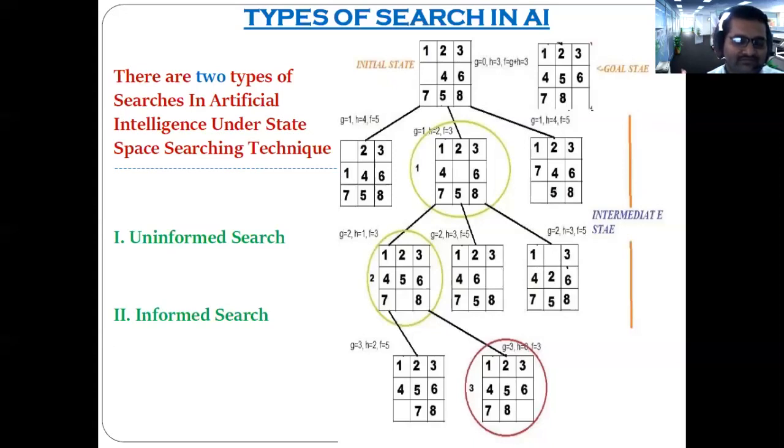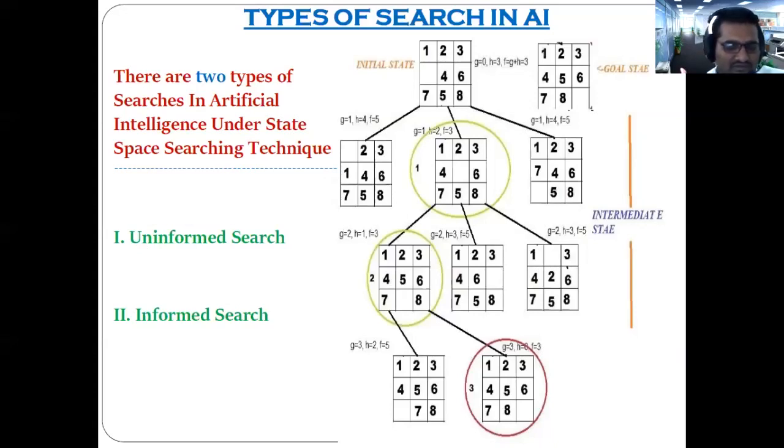Am I right? You are getting what I'm saying? Uninformed means without any kind of specific information, the searching has to take place. Who is going to perform the searching? The AI agent, correct? Yes, sir. So did you understand the meaning of uninformed?